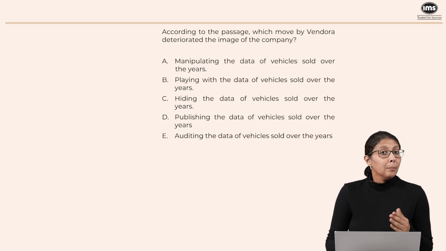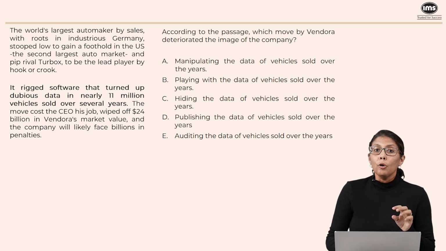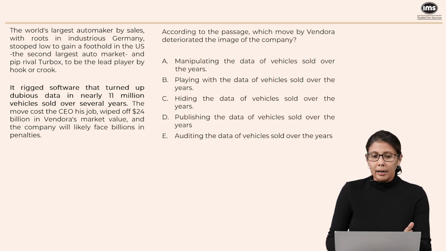It cheated, right? But how did it cheat? It rigged the software that provided inaccurate data on fuel emissions. So look at the second paragraph here. It rigged software. So what is this company trying to do? It's actually trying to manipulate the data to its own advantage, right?